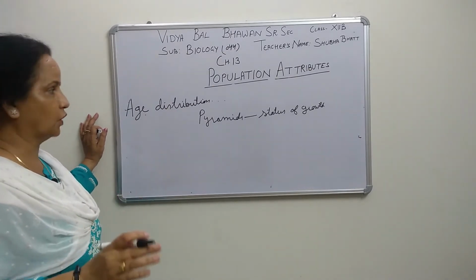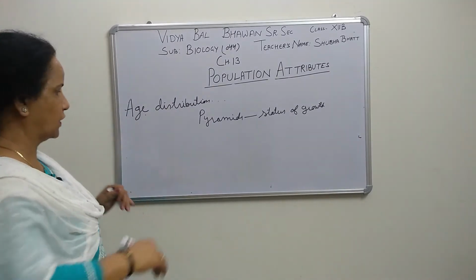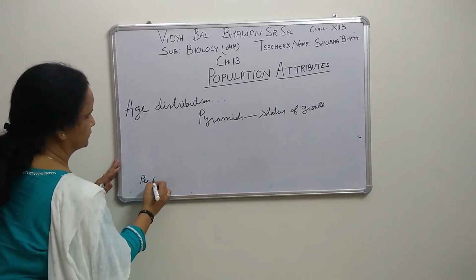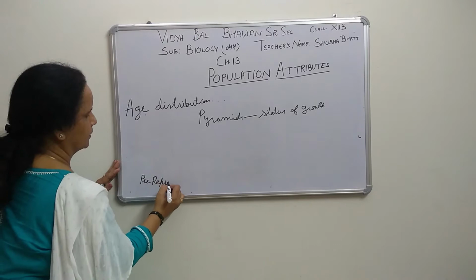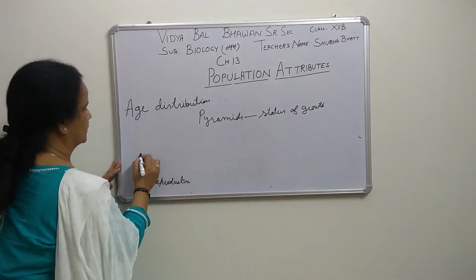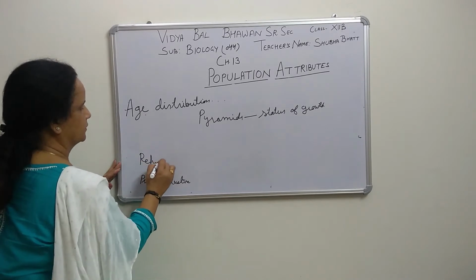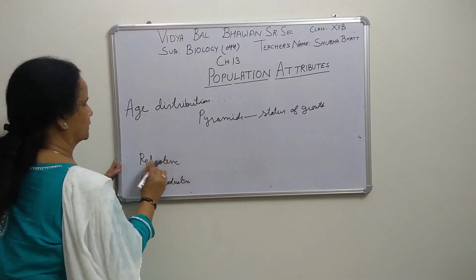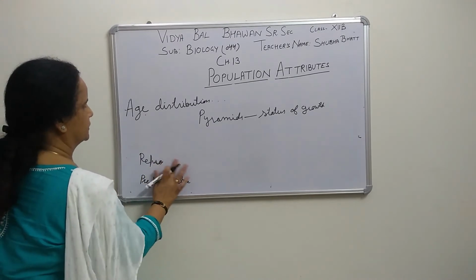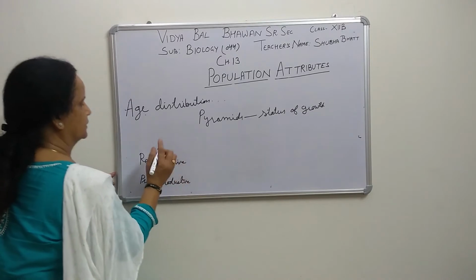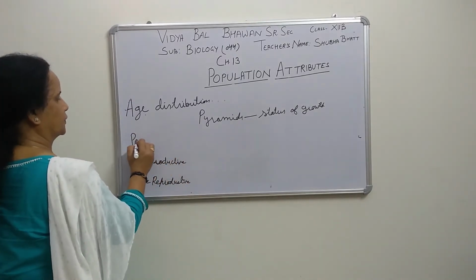Now how will we distribute? I told you about these: the first one, pre-reproductive, then reproductive, then post-reproductive.